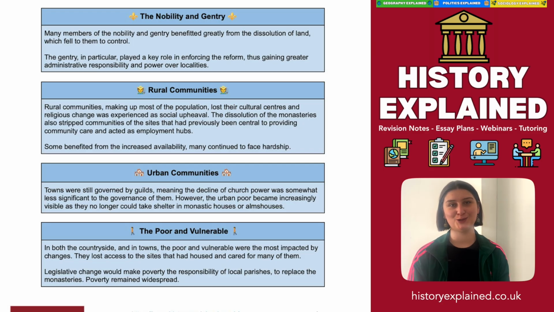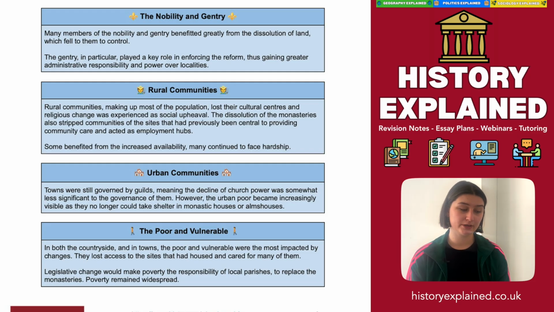Now, obviously, you can't describe the rural communities, the general population of England at this point as having had only one experience. There will have been variations to this. Different people will have responded differently, but overall, the overarching view is that life was severely disrupted. Occasionally, maybe it was disrupted for the better, people who really did hold Protestant beliefs, people who were able to gain new employment through the changes. However, for the majority of people, life got a lot more complicated.